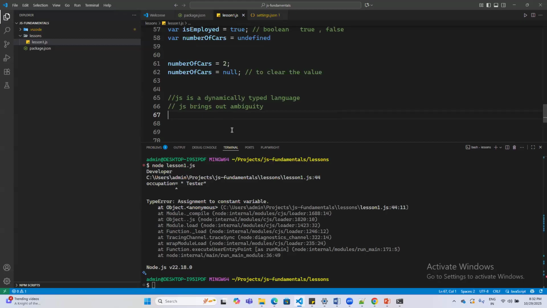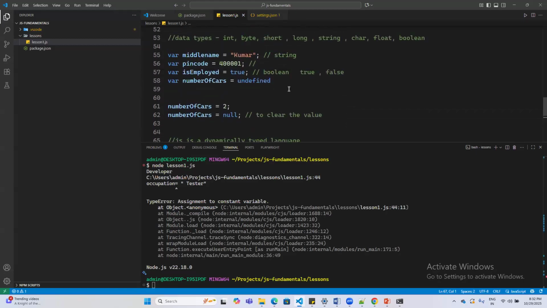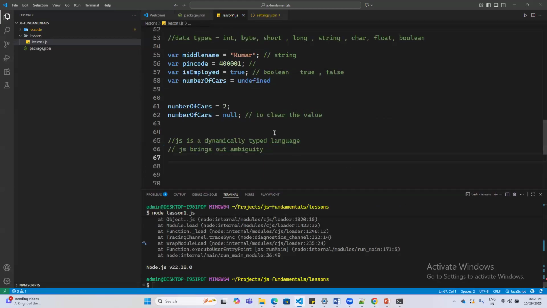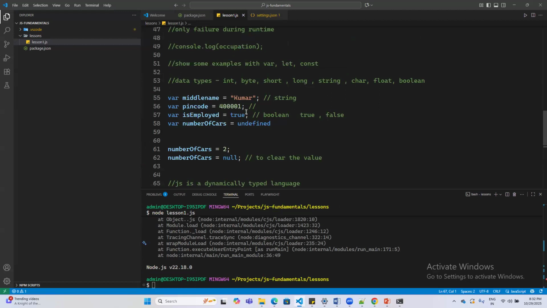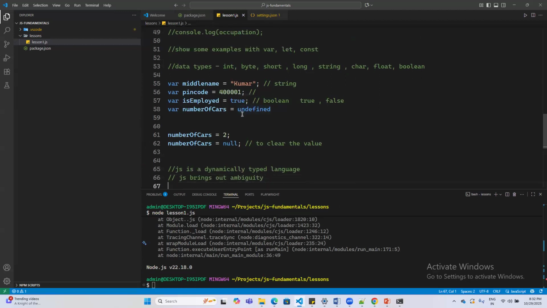Any questions here so far? People who are already familiar with some other language, you would find it very easy. But people who are new to learning a new language, if you have any concerns with any data type, you can straight away ask me.